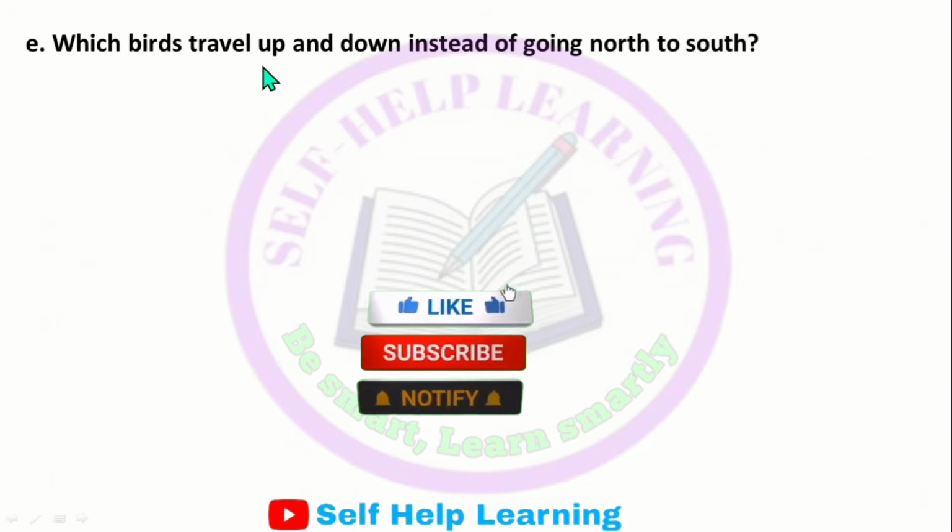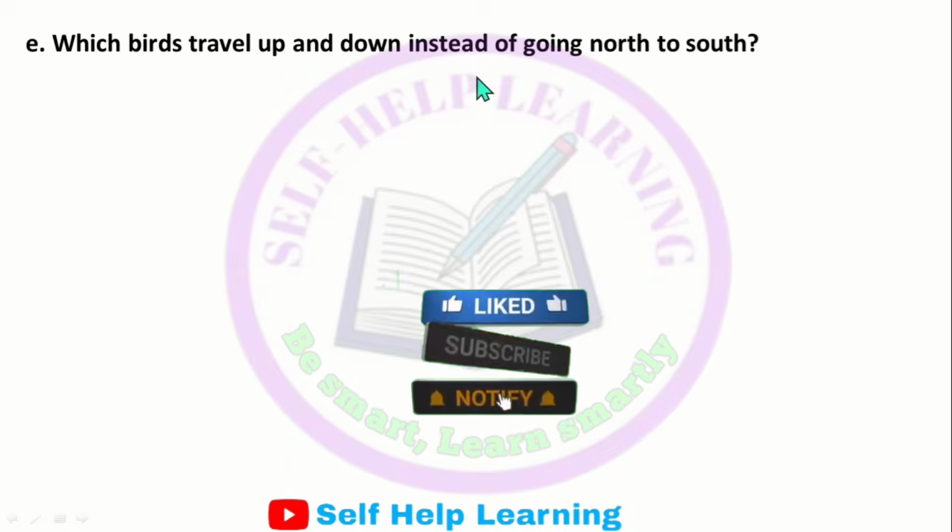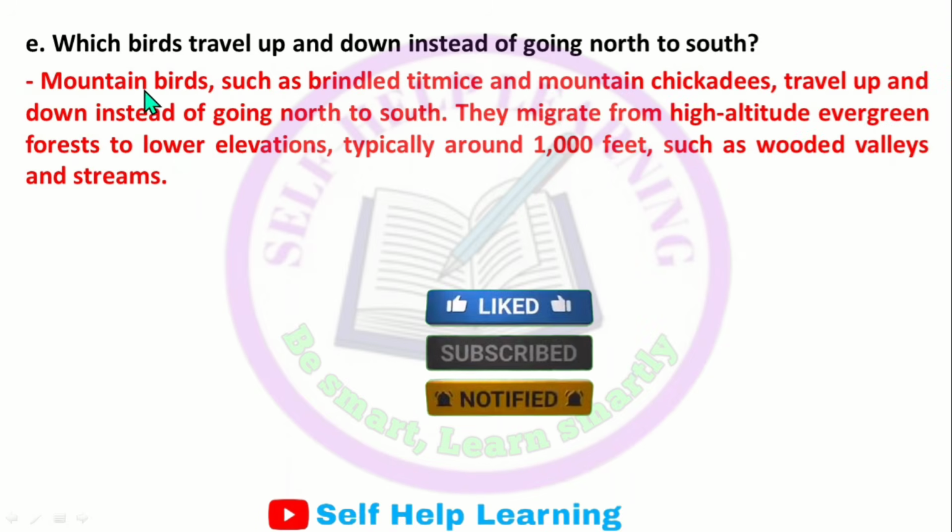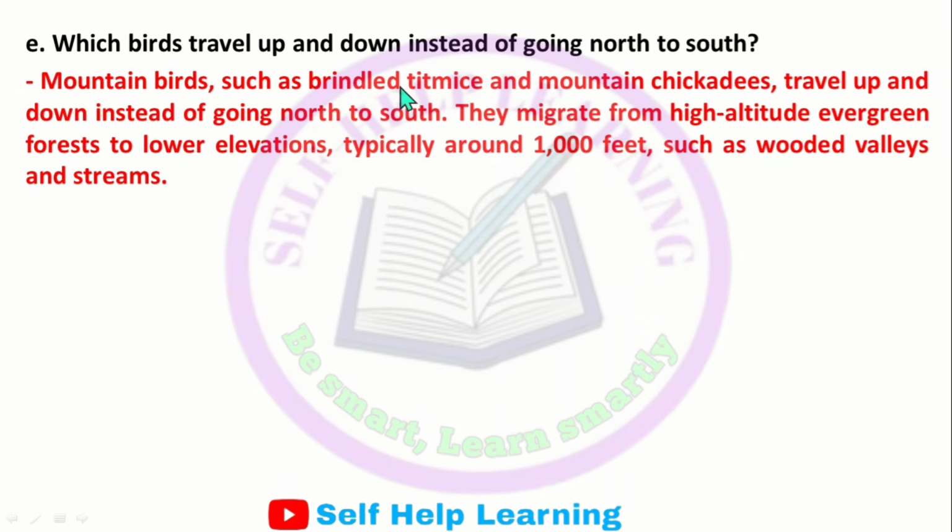E. Which birds travel up and down instead of going north to south? Mountain birds such as brindled titmice and mountain chickadees travel up and down instead of going north to south. They migrate from high altitude evergreen forests to lower elevations, typically around 1000 feet, such as wooded valleys and streams.